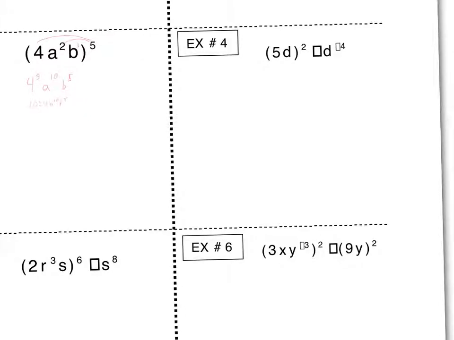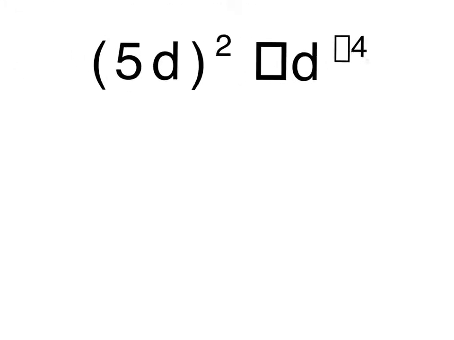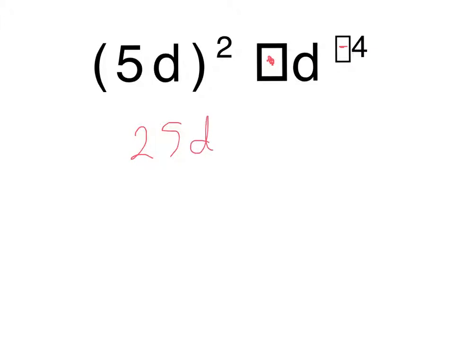All right, 2 more. Okay, so on this one, make sure that you have a multiplication sign and a negative up here on your 4. Okay, so first thing we need to do is go ahead and distribute our 2 exponent to the 5. So 5 squared, which is 25, d squared times d to the negative 4.